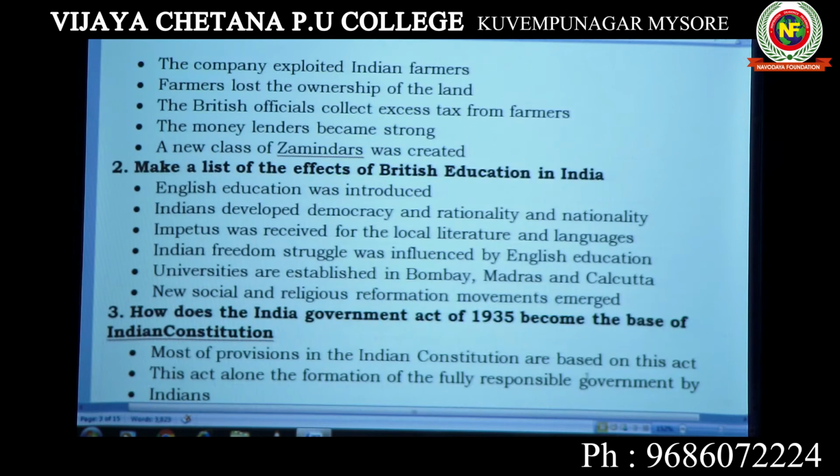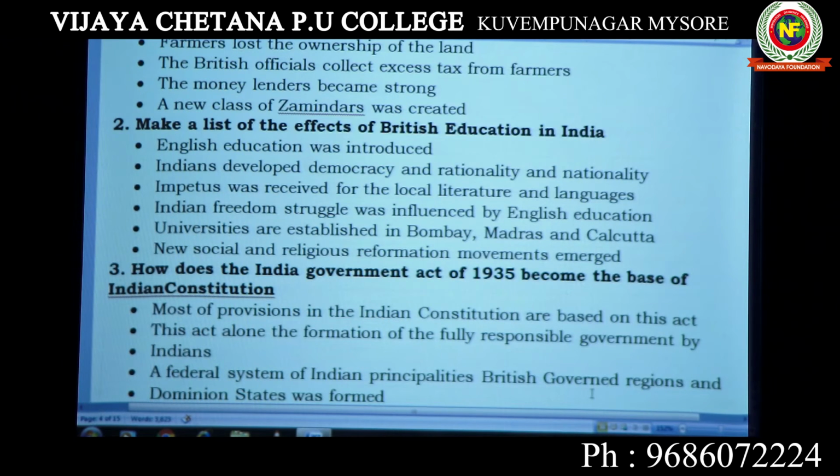Next one, make a list of effects of British education. This is most important. Some changes were brought. Earlier we had a different education system, that is the Gurukula system in our country. Now when the British came here, they started introducing English education. Because of English education, we had so many impacts. One is English education was introduced, so people started learning English, and Indians developed democracy, rationality and nationality.